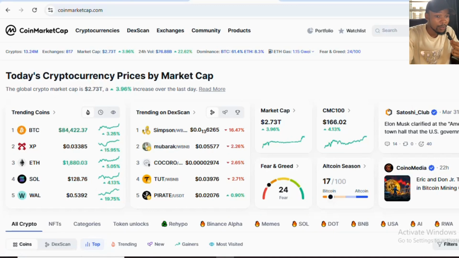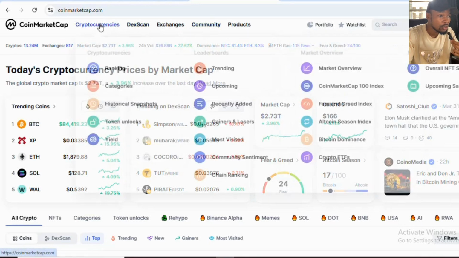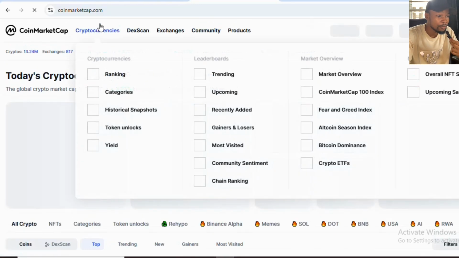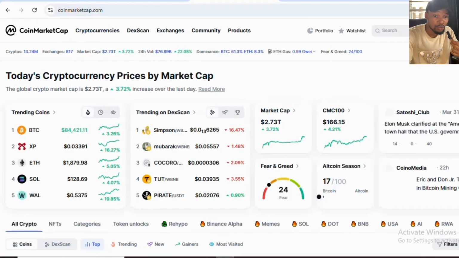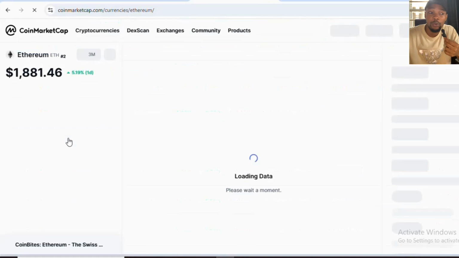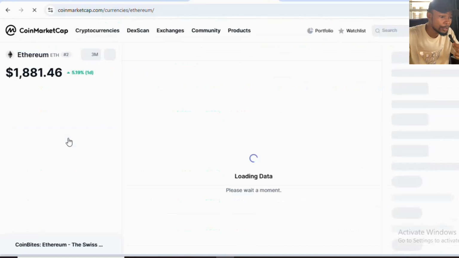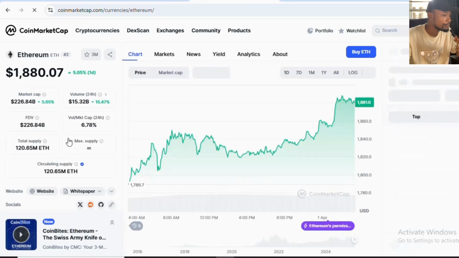All right. Now, first of all, this is CoinMarketCap, one of the best places you can find your arbitrage coins and all of that. So come to the cryptocurrency area, and of course, you can just choose any particular cryptocurrency you want to use, or anyone you want to choose. So, for example, I'll be going with this particular one, Ethereum. Okay, you can use anyone. You can use BNB, you can use Bitcoin, but let's talk about this very popular crypto called Ethereum.